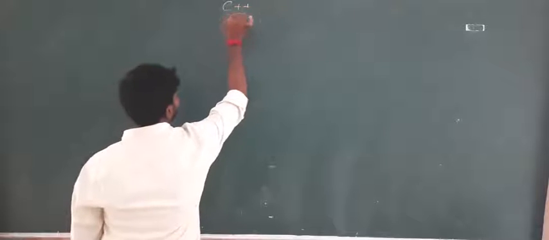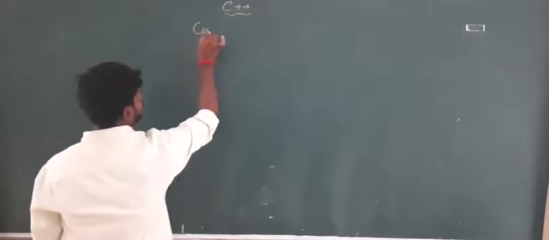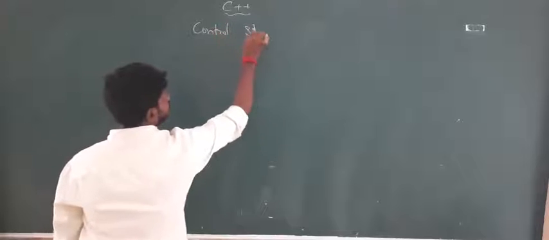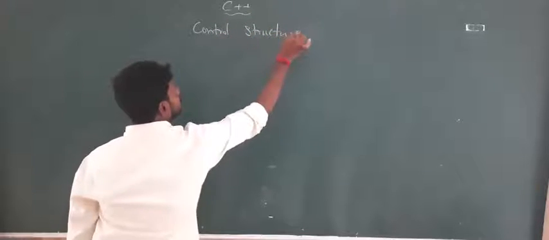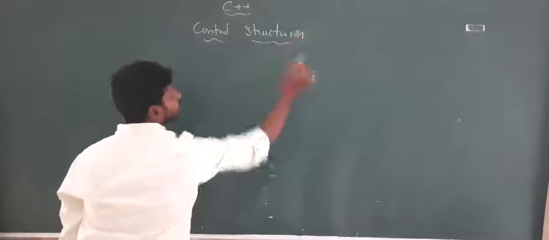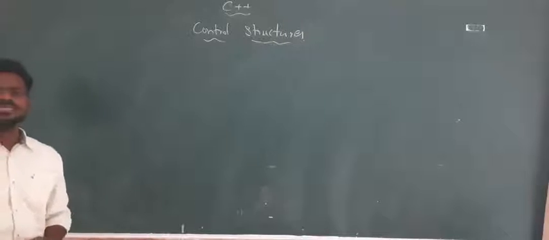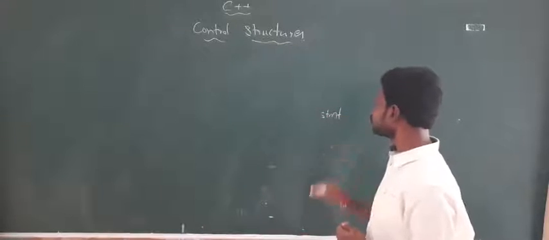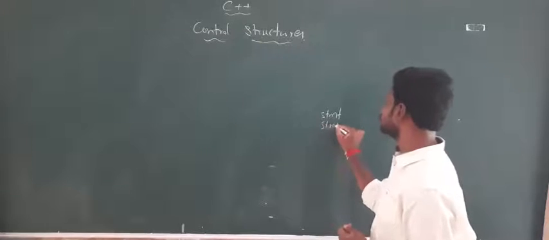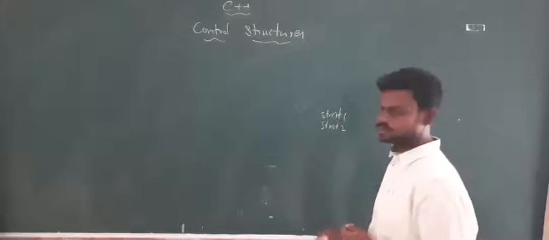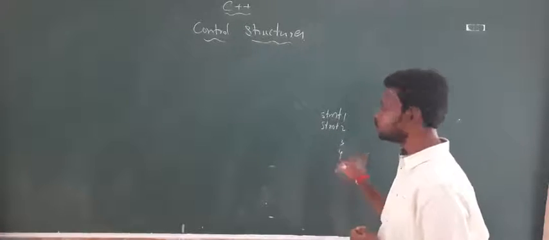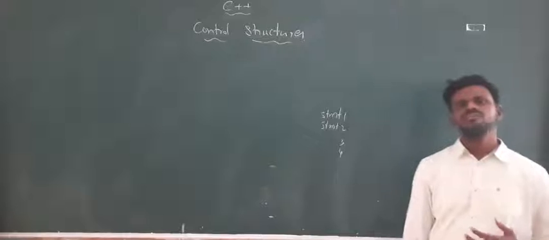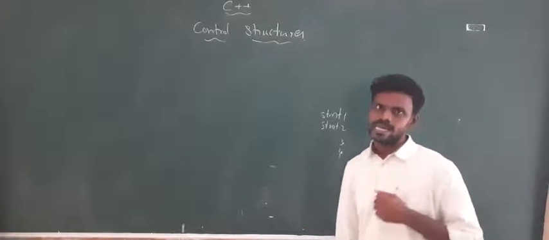In today's lecture we are going to see one more topic, control structures. Control structures are a topic which is available in C language also. Whenever we are executing any program in C language or C++, the flow of the statements will be in sequence. That means whenever we have statement 1 in a program, then next statement 2 will be executed. Statement 1, after that statement 2, after that statement 3, after that statement 4. Like this, in a sequential manner we will be executing the statements in order to complete our program.